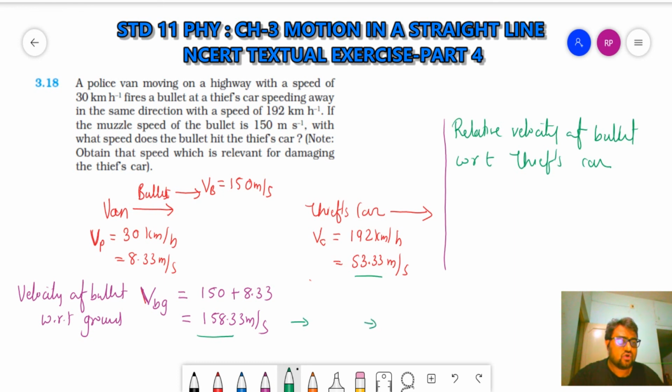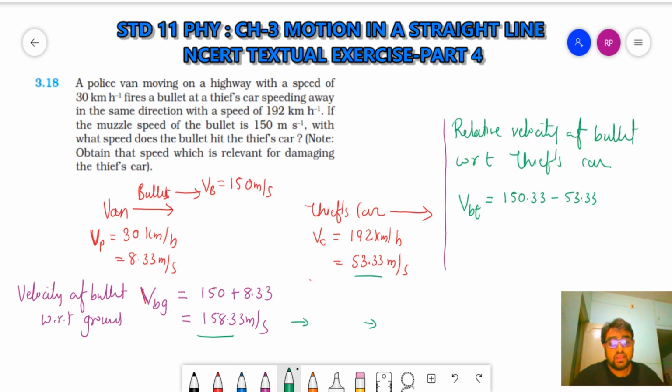So the relative velocity of the bullet with respect to the thief's car: we need to subtract. When the bullet covers 158 meters ahead, the thief's car will be covering 53 meters ahead, right? So when they are going in the same direction, we need to subtract the velocities.